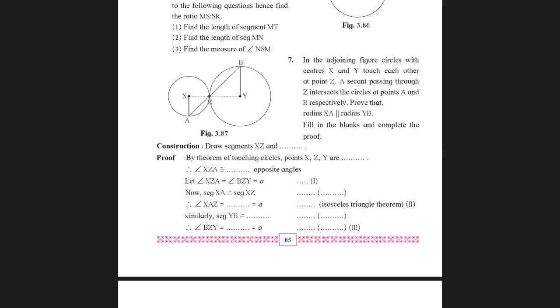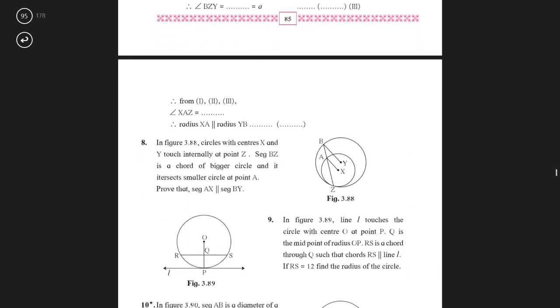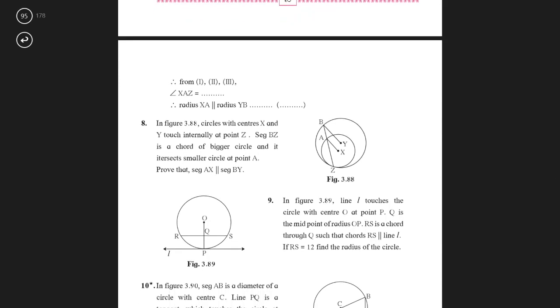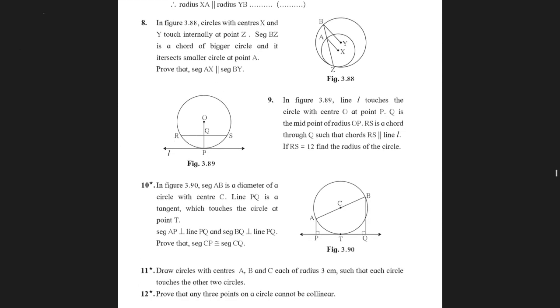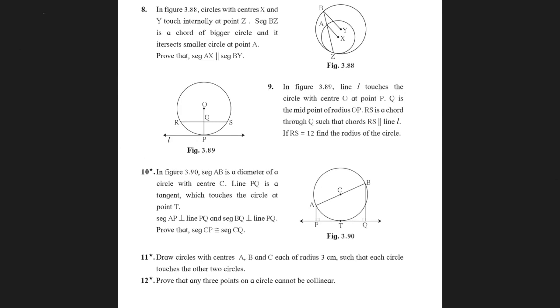Angle BZY equals angle YBZ. Angle YBZ equals A. What is the reason? Isosceles triangle theorem. From 1 to 3, angle XAZ equals angle YBZ. Therefore, radius XA is parallel to radius YB, reason: alternate angles. Okay. Children, I hope it is clear to you. We go to question number 8.